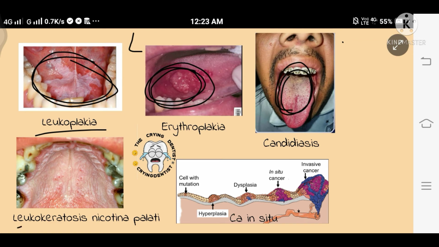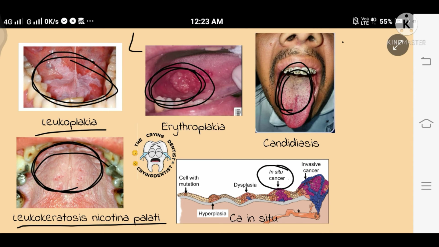Now see leukokeratosis nicotina palatii. This is also a form of leukoplakia, with white patches on the palate. Now what is carcinoma in situ? Carcinoma in situ is the earliest form of cancer. First the cell undergoes mutation. After mutation, hyperplasia occurs, meaning an increase in the number of cells. After hyperplasia, dysplasia occurs, and after dysplasia carcinoma in situ occurs. It is the earliest form of cancer, and remember, it leads to invasive cancer. It is benign in origin, carcinoma in situ.